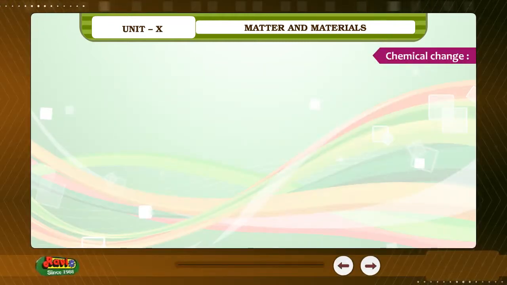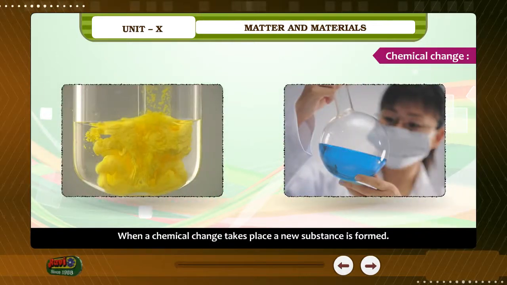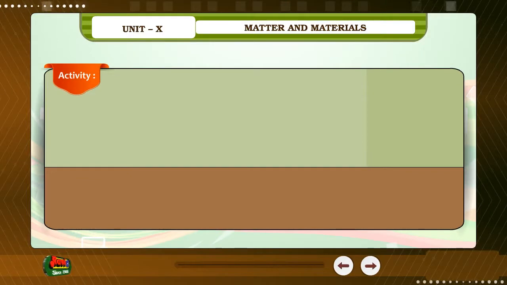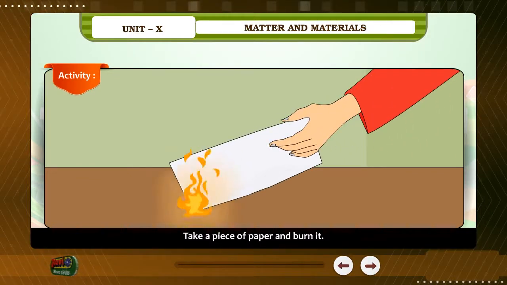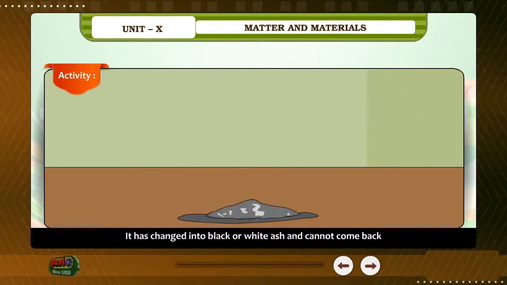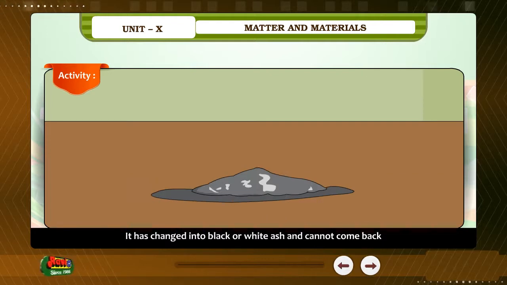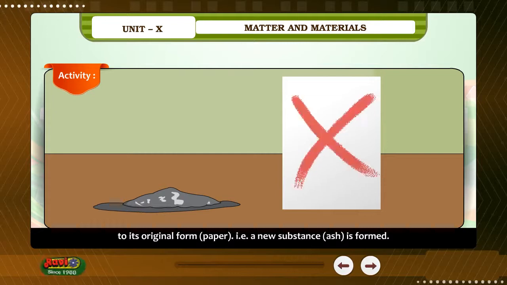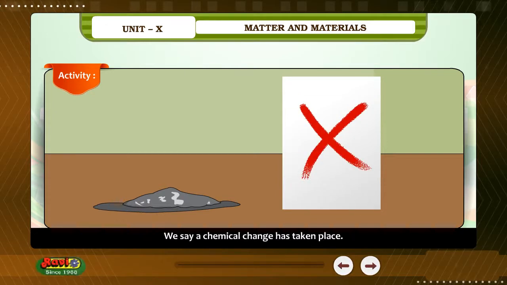Chemical change. When a chemical change takes place, a new substance is formed. Let's see. Activity. Take a piece of paper and burn it. Observe the changes. It has changed into black or white ash and cannot come back to its original form. Paper, that is, a new substance, ash, is formed. We say a chemical change has taken place. It cannot be reversed by cooling. A chemical change.